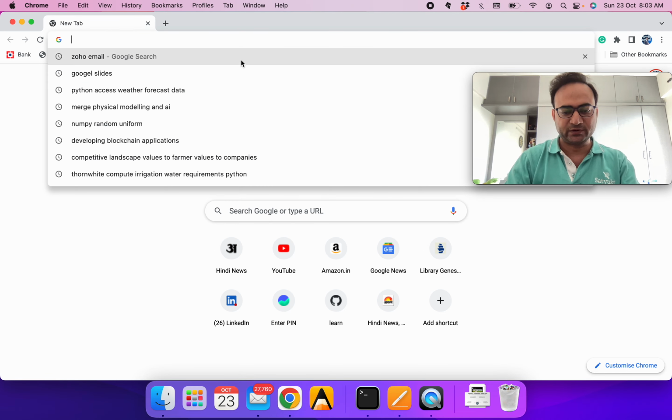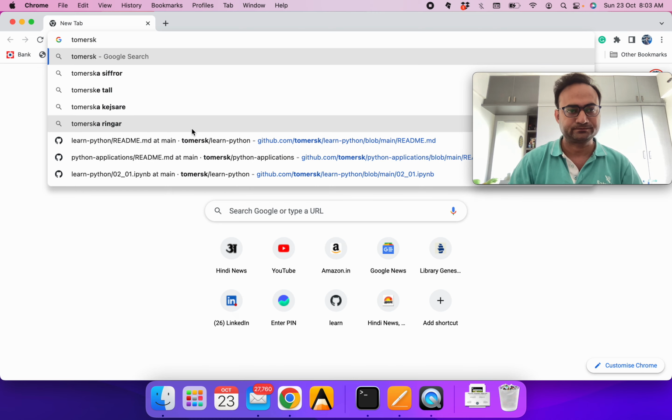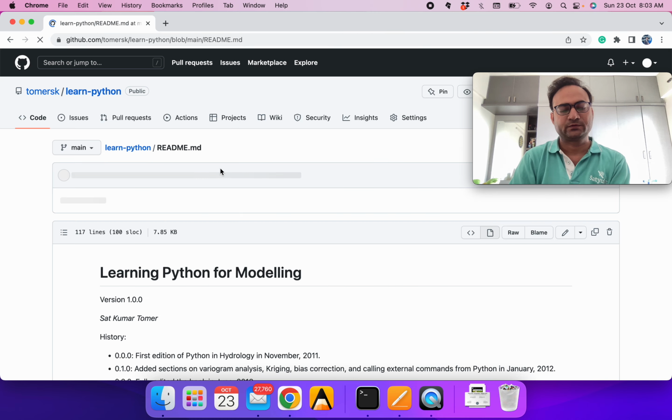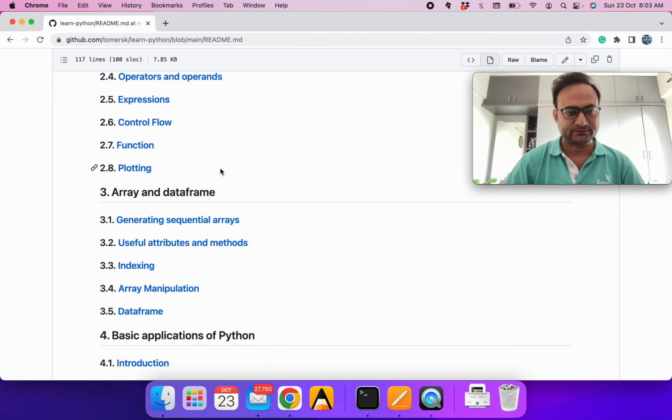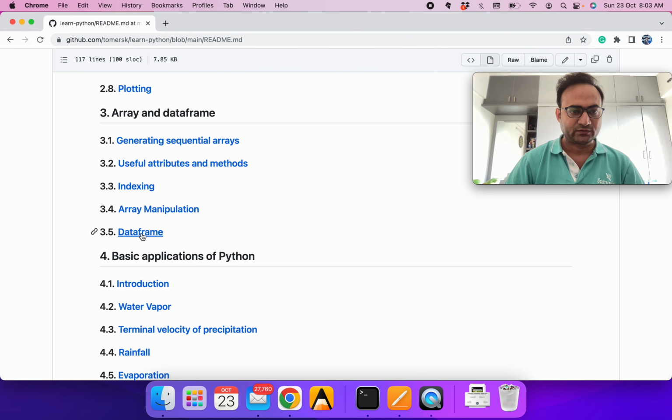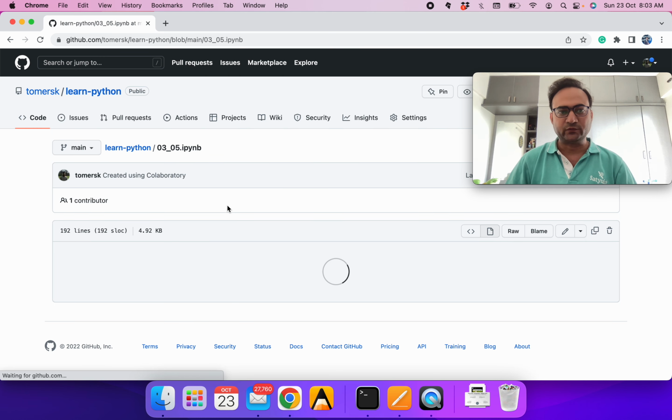So first we'll open our book. We'll go to our session. We have covered up to 3.4. So today we'll start working with the data frame.